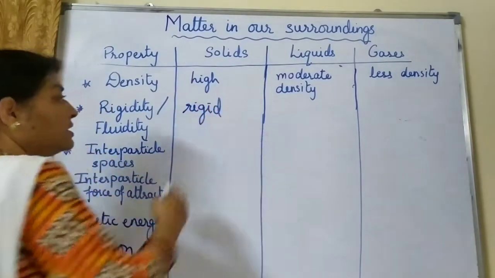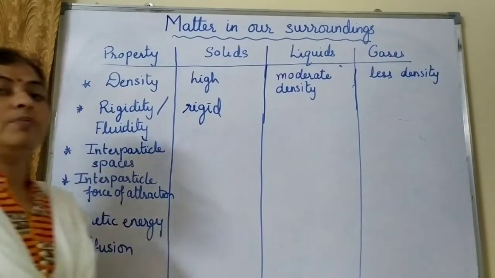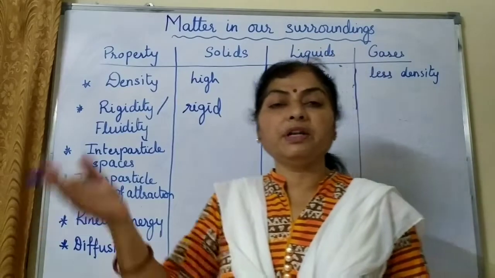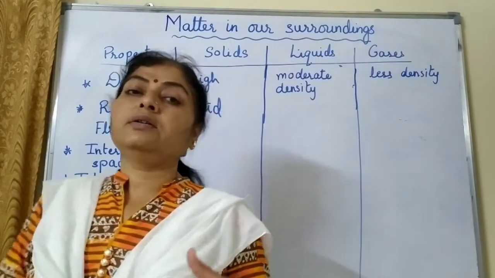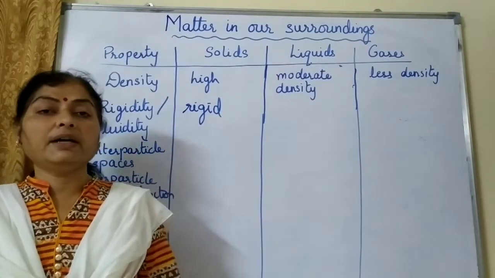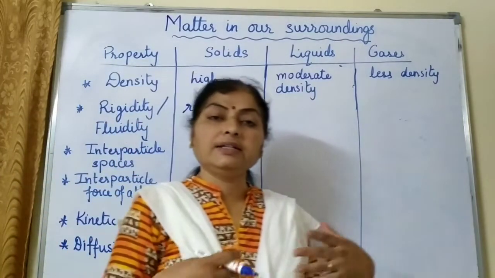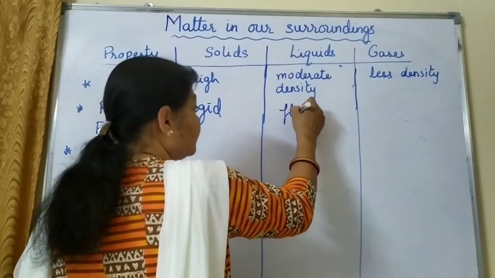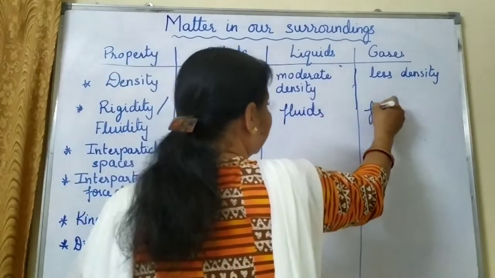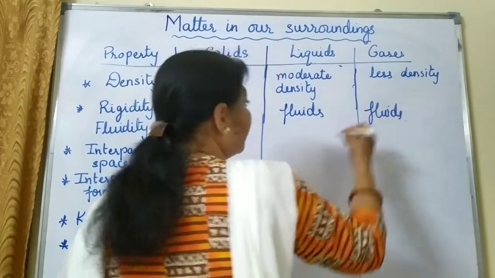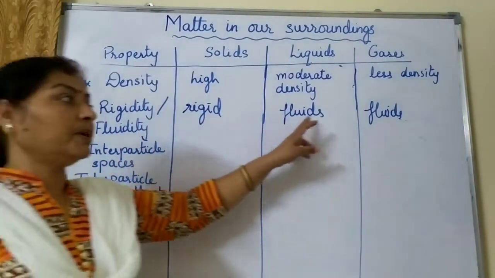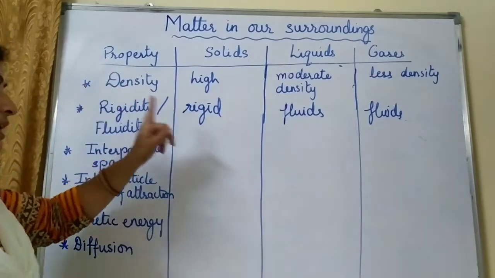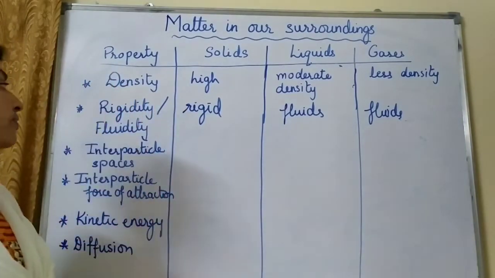Whereas liquids and gases, they can flow. We can pour a glass of water into another glass because liquid water has a property to flow. The gas can occupy the entire room because it has a tendency to flow. So liquids and gases both are fluids. We call them together commonly as fluids because they have a property to flow. Whereas solids, we can't call them fluids, they are rigid. Why are they rigid? Because they cannot flow.